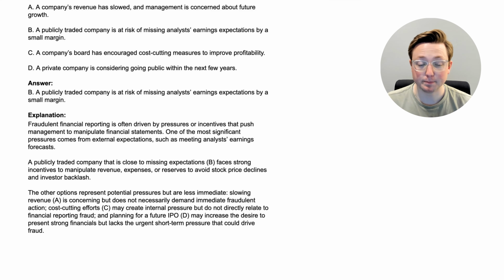Okay, here we are. The answer is B. A publicly traded company is at risk of missing analysts' earnings expectations by a small margin. So this would be the most likely thing to cause somebody pressure or give them an incentive to commit fraud. So let's go through the explanation.